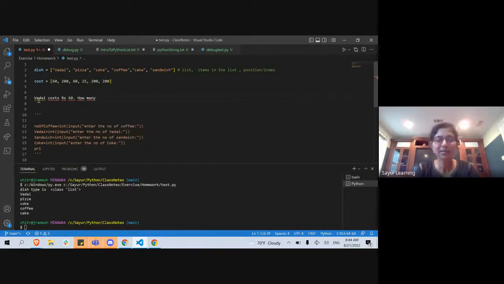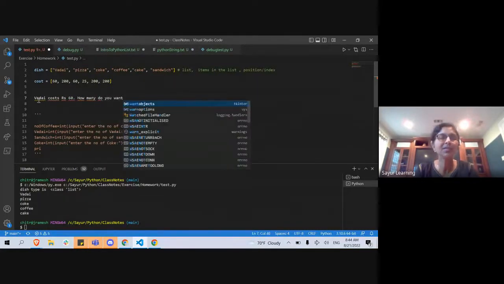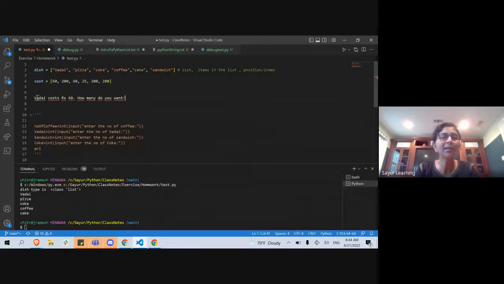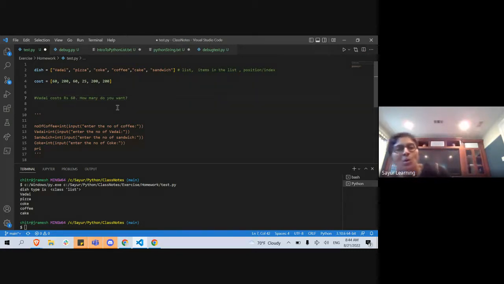How many do you want? This is what I want to print. In my print statements I want to see: vadai cost rupees 60, how many do you want? Next, the pizza costs 200, how many do you want? This is how I want my print statements to look. Who can tell me how to type it?